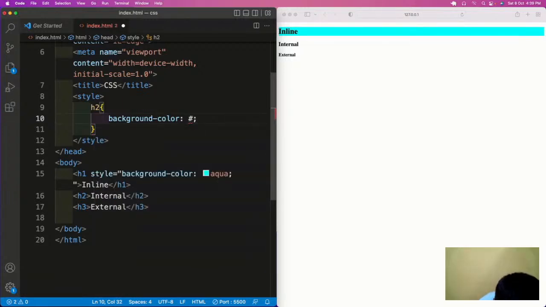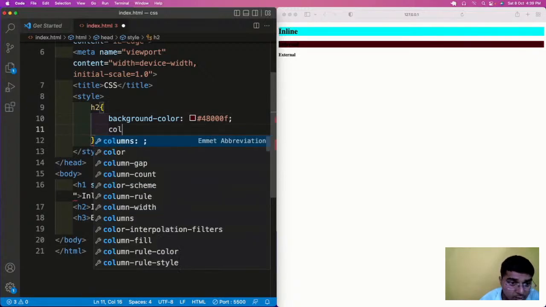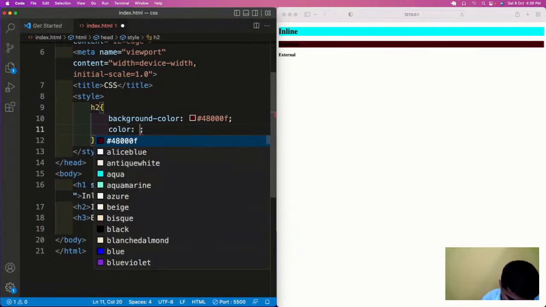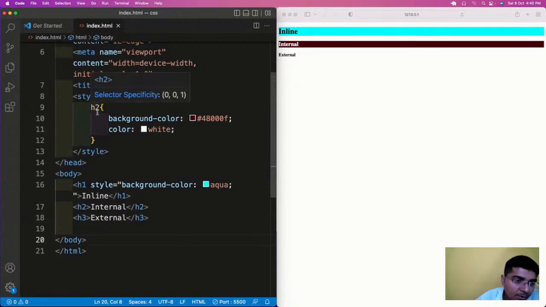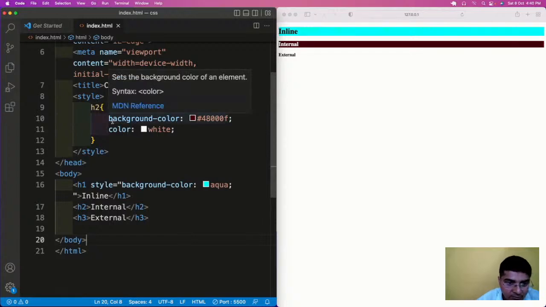We will change the color to white. Internal means directly applied to the HTML file, and here we have applied the background color as a black sort of color, and the font color as white.